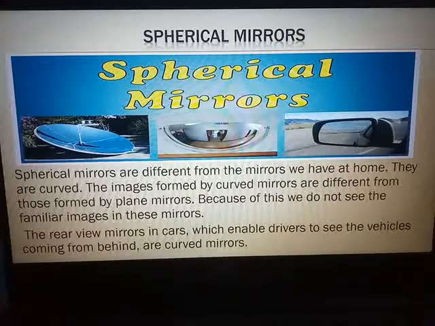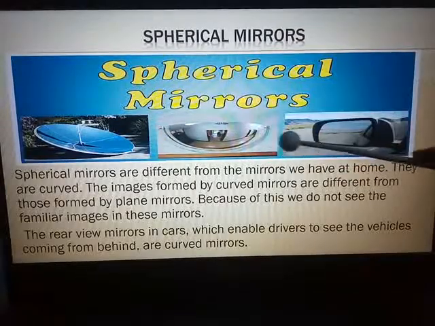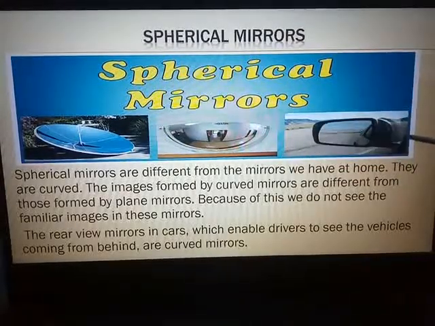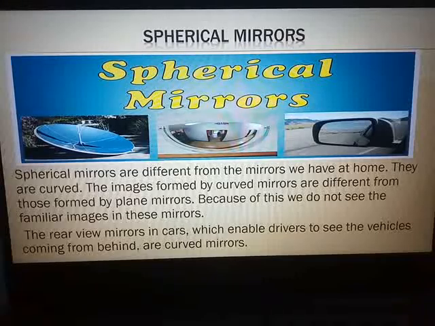Spherical mirrors are different from the mirrors which we have at home. They are curved. You can see each and every mirror, it is curved. You can see such type of mirror implanted in vehicles. The images formed by curved mirrors are different from those which are formed by plain mirrors which you use in your houses or in the barber shop. Because of this, we do not see the familiar images in these mirrors.